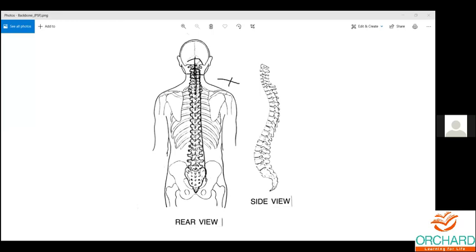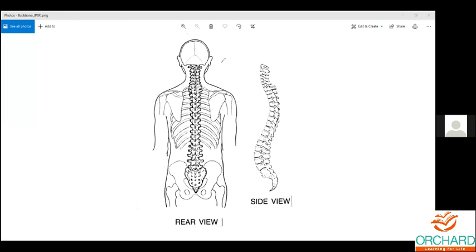So the backbone is very much important. Not exactly coma; you will gain your consciousness, but still you cannot work. The body movement will not be seen. So you should not get any damage in this area, and also in the upper part of your head. This is the backbone.